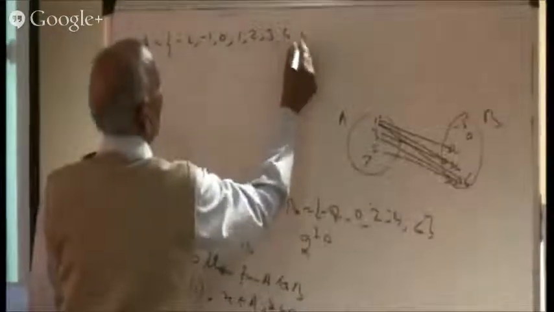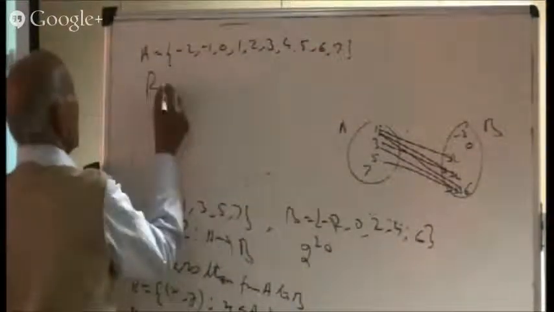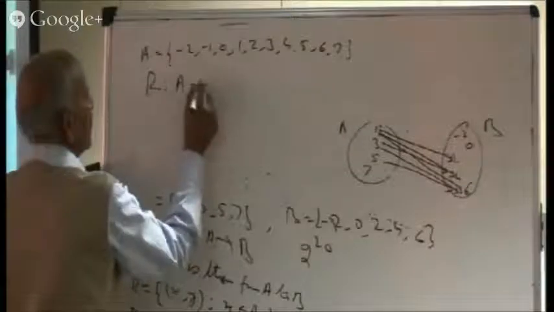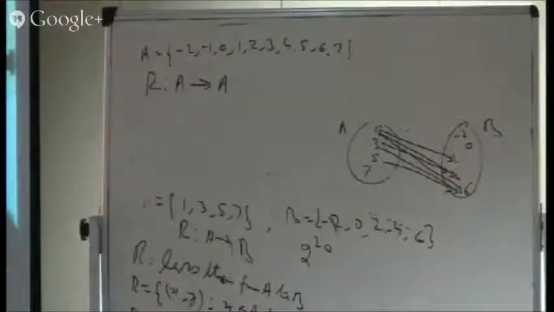So I am considering the set A. Let me consider the set A as -2, -1, 0, 1, 2, 3, 4, 5, 6, 7. And I want to consider a relation from A to A. There is no harm in considering the relation from A to A. It may be a different set, it may be the same set, it does not matter.